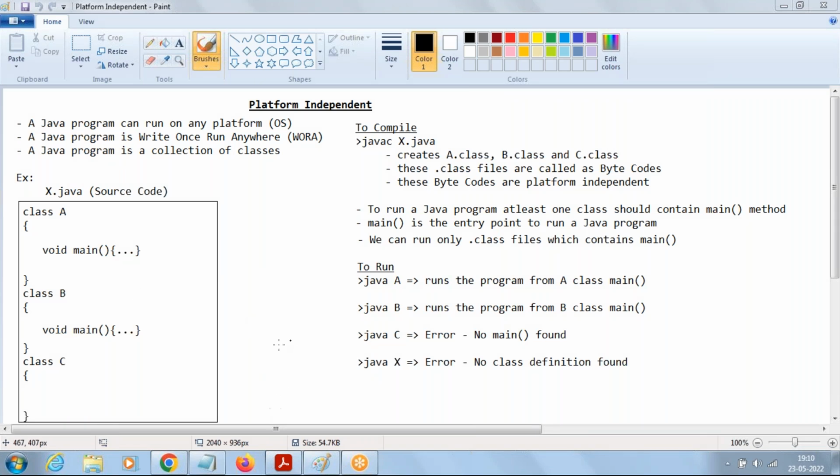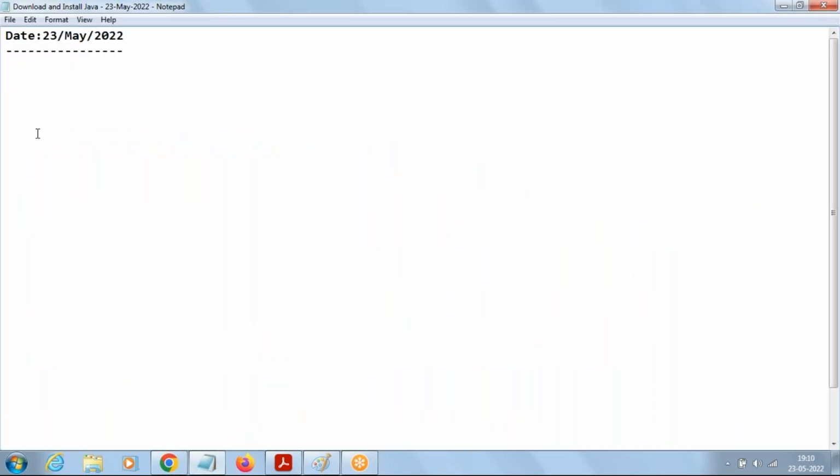So today is our first class for the practical part. Today's objective is we'll be learning how to download Java and install Java on our operating system, and how to develop a Java application using the command prompt. That's the main objective of today's class. Let us start with today's download and install of the Java 16 version. I'm going with the 16 version.